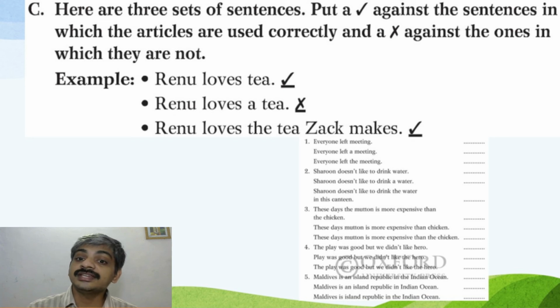Renu loves the tea Zach makes. That's also the particular tea that Zach makes. That's also correct. We have 5 activities, and 3 sentences in each activity. 1, 2, 3, 4, 5 are there. 3 sentences each are there. 1 and 2 I'm going to do for you.